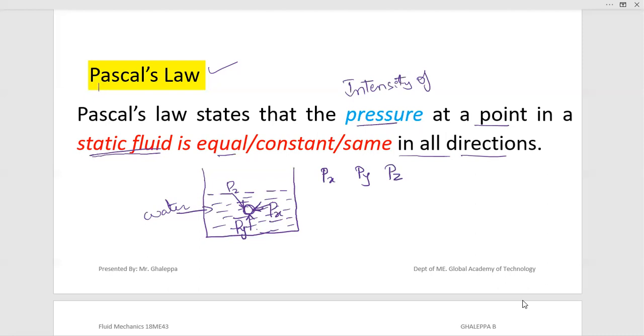So according to the statement, the pressure at a point, here is a point I have considered, in a static fluid, this is a static fluid, is the same or equal in all directions. So Px is equal to Py is equal to Pz. This is the meaning of Pascal's law. If you consider some numerical values, for example, if Px is equal to 100 Newton per meter square, only for understanding purposes, then the pressure in the y direction will be 100 and the pressure in the z direction will be equal to 100 Newton per meter square.